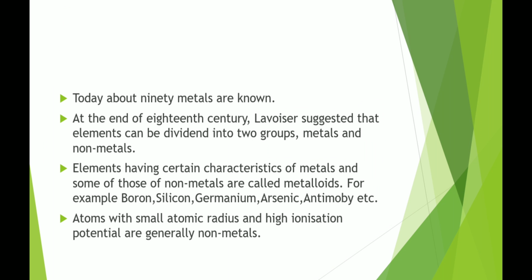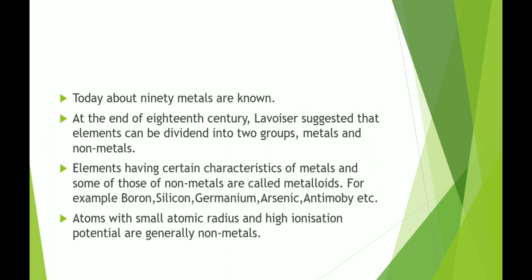At the end of 18th century, Lavoisier suggested that elements can be divided into two groups, namely metals and non-metals. Metals are the elements except hydrogen which form positive ions by losing electrons.